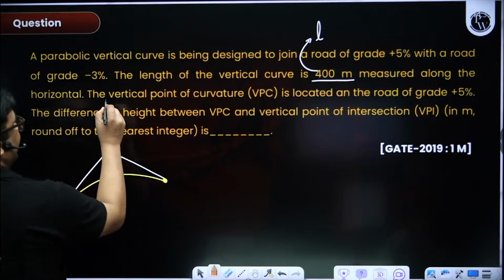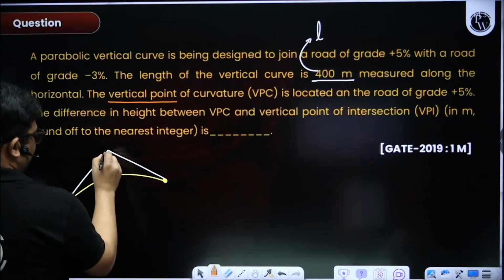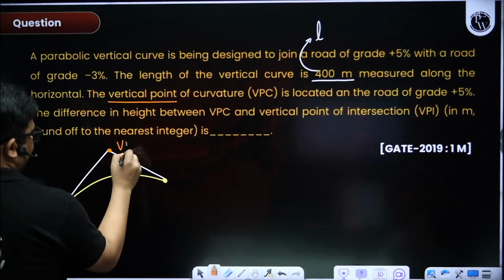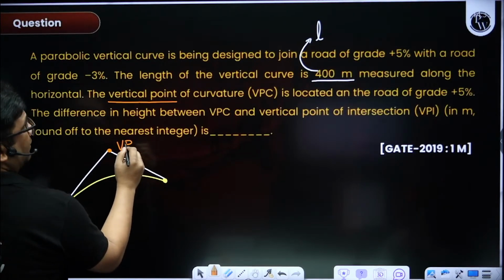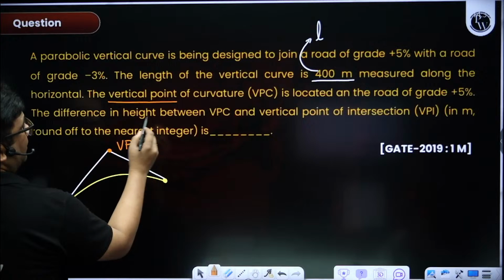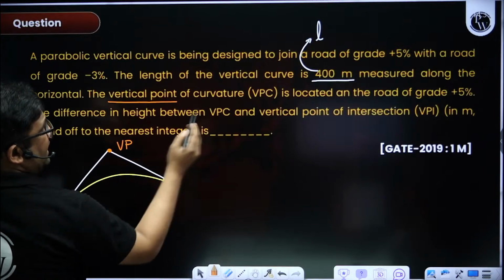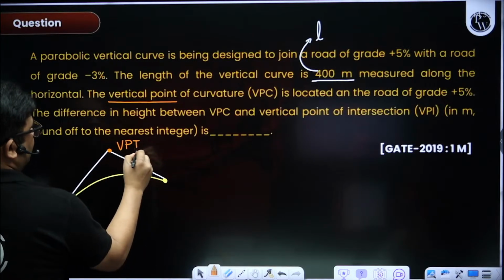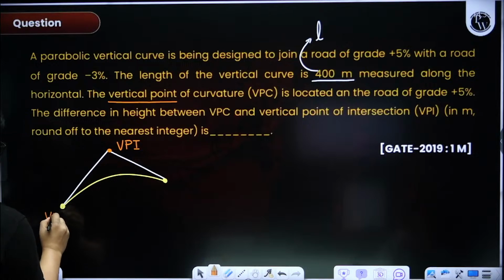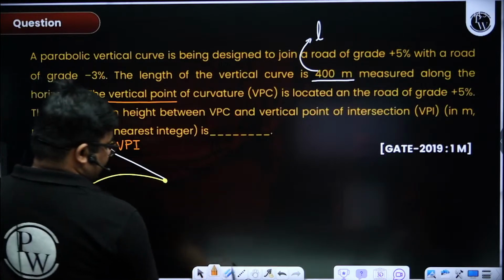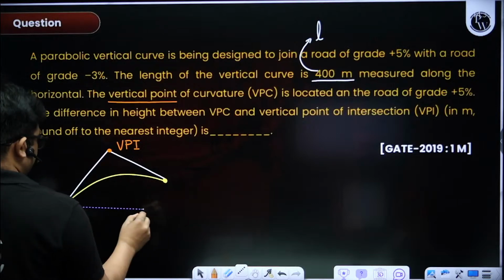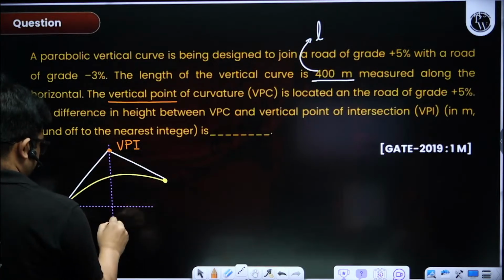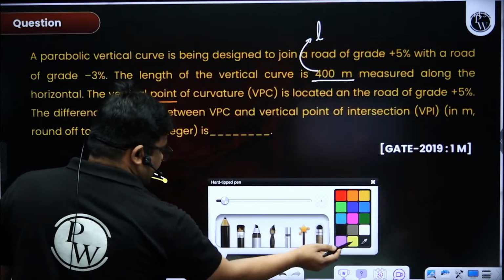This vertical distance, right? They have asked the vertical distance. You see, this is VPI, no? Height difference between VPC and VPI. So this is VPC and this is VPI, no? So this difference, yesterday also I have discussed this, okay? So this vertical distance, very easy, yes, very easy.